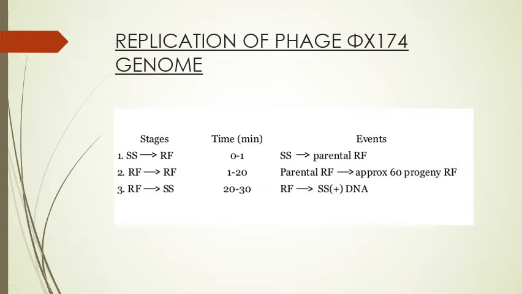Now moving to the second stage. In this stage the replicative form is converted into replicative form, and it takes 20 minutes of time, and the parental replicative form is converted into approx 60 progeny replicative form.